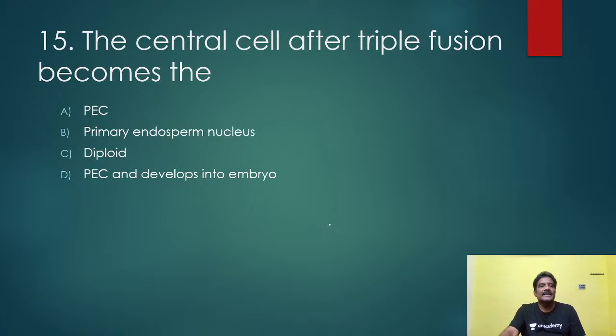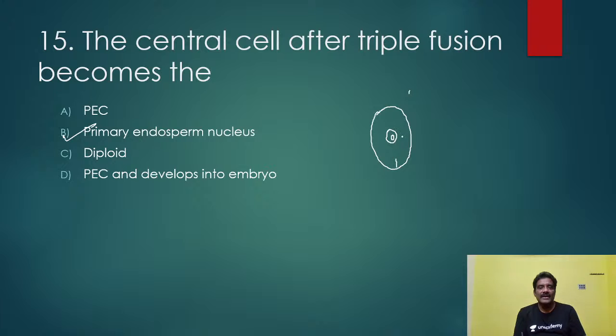Next. The central cell after triple fusion becomes the primary endosperm nucleus, PEN. Here you see the central cell is formed by 2 nuclei, one polar nucleus and another polar nucleus. The central cell is formed here. Secondary nucleus, it is nothing but that.